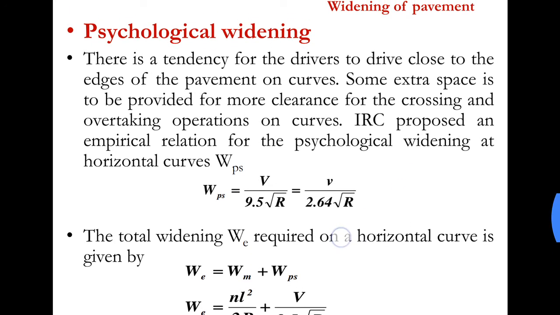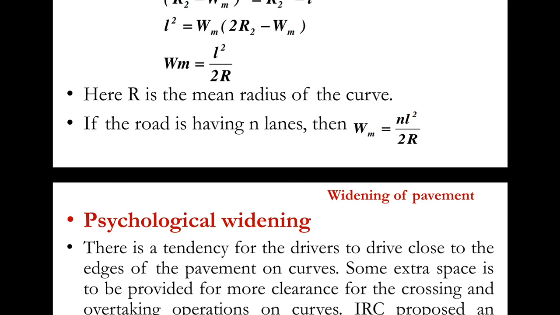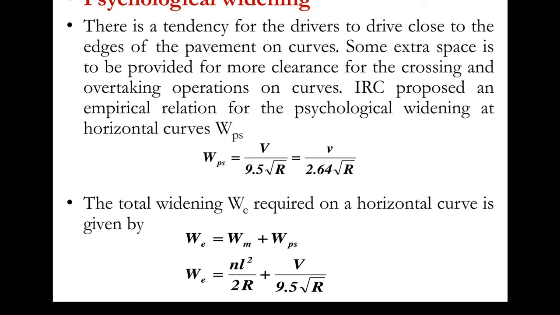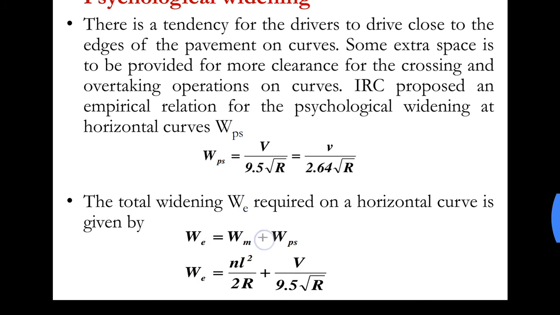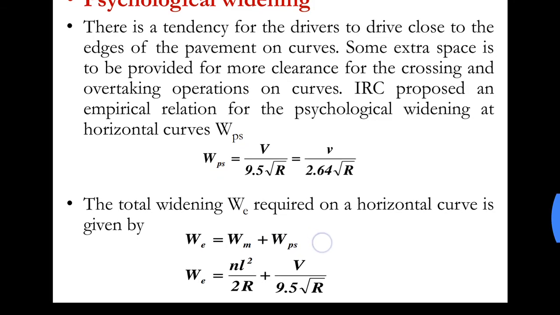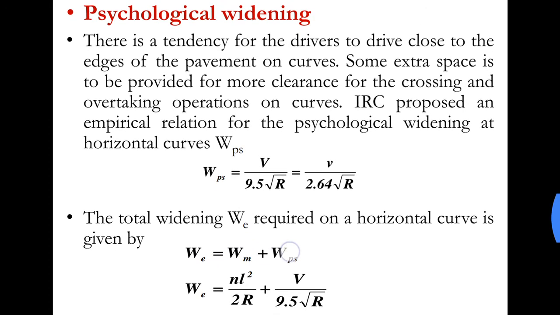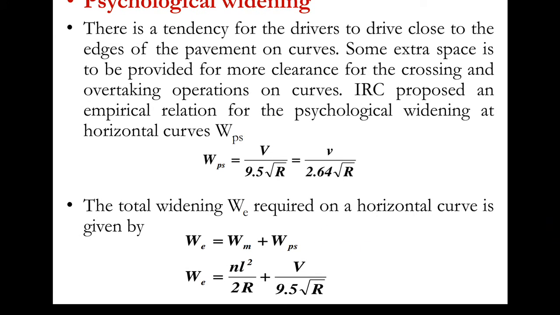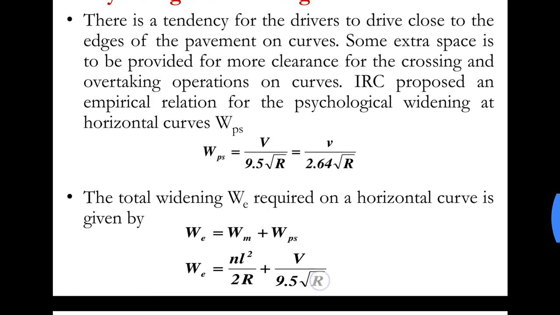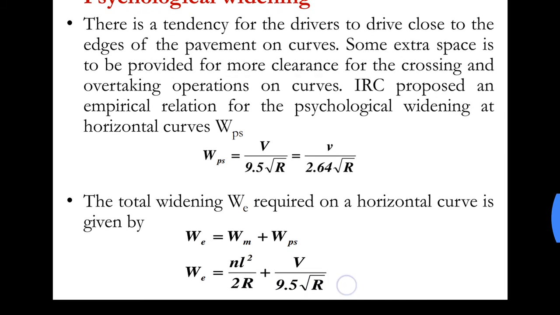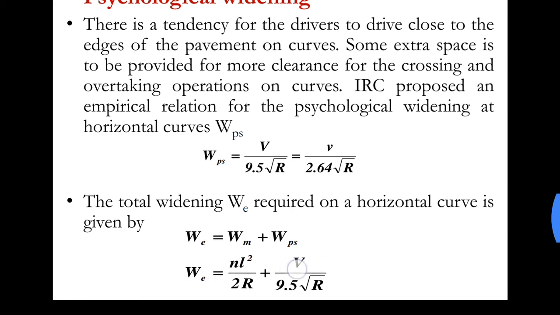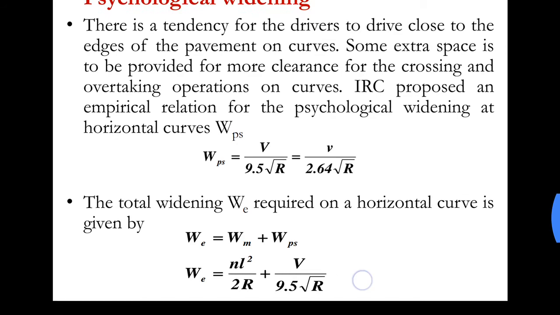Now we have obtained formulas for mechanical widening and psychological widening. Hence the total widening would be the summation of mechanical widening plus psychological widening. So that is WE is equal to WM plus WPS, which equals n L square by 2R plus V by 9.5 root R. The value that we obtain would be in meters.